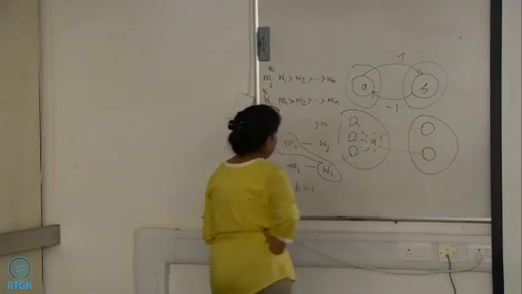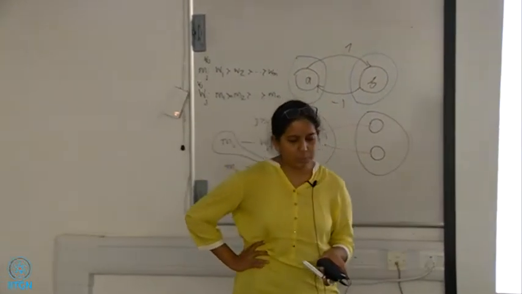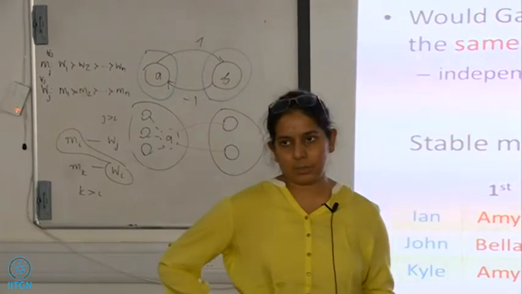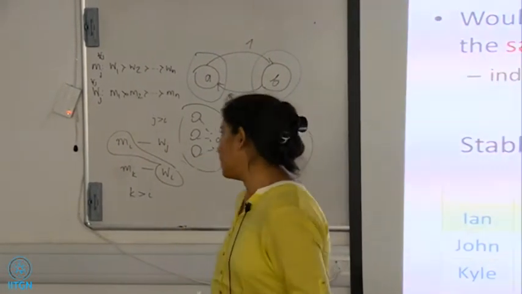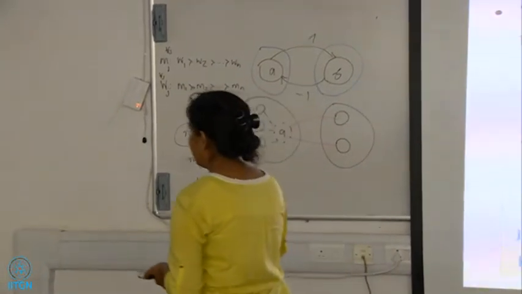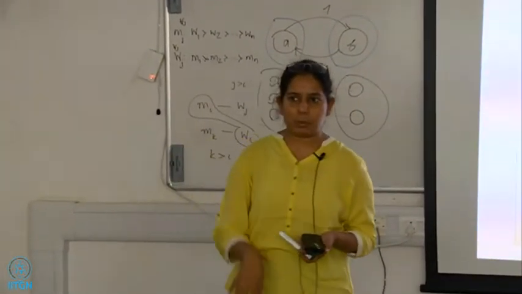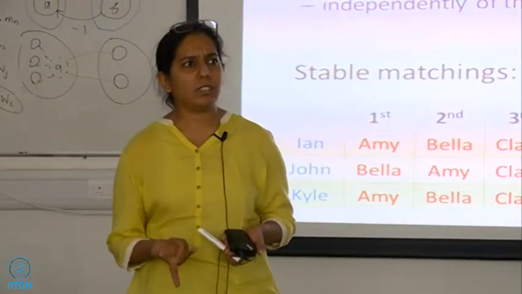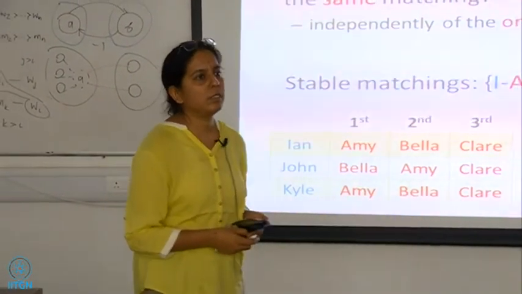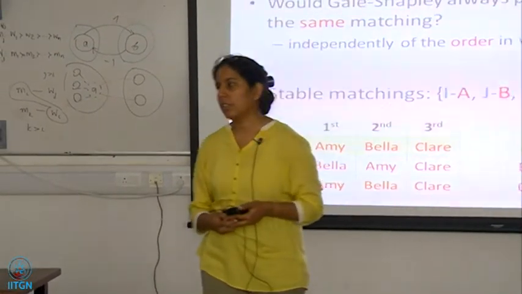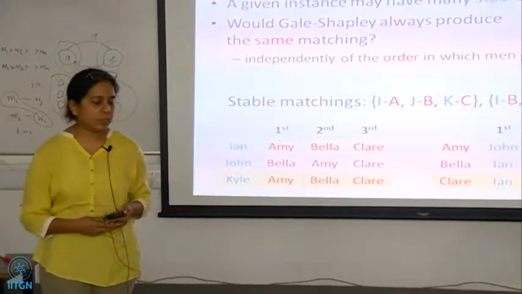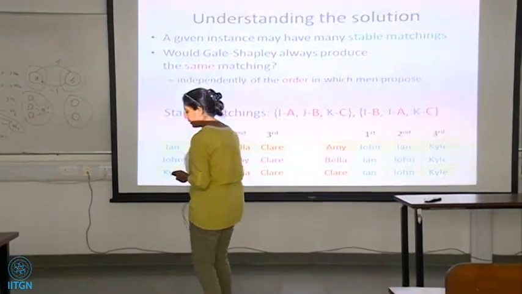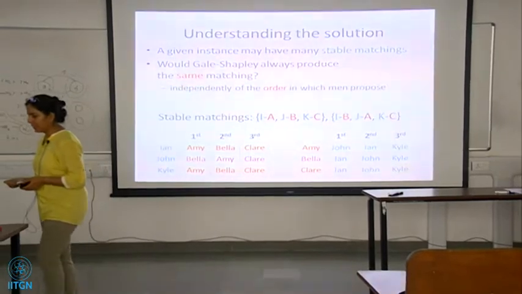If there's a unique stable matching, then that's both man optimal and woman optimal, because there is only one to go around. I was going to argue that the matching produced by Gale-Shapley is the woman optimal matching, and that would imply that the matching is unique.